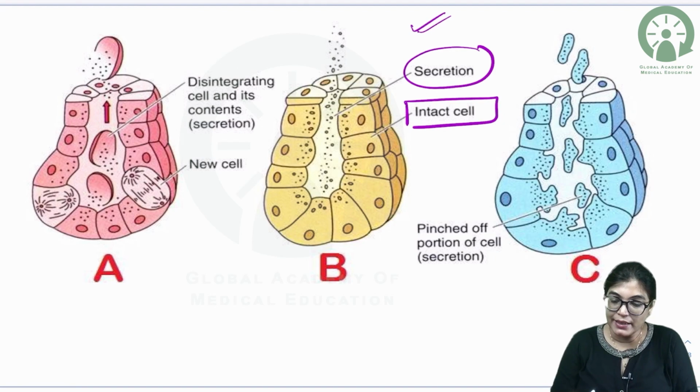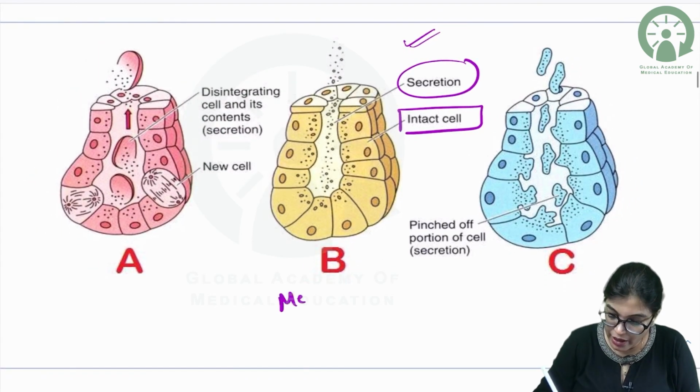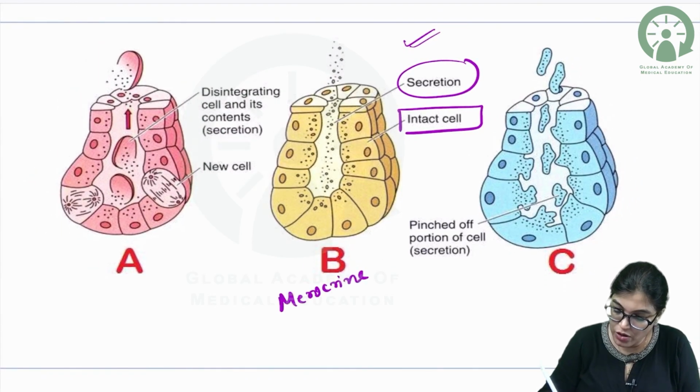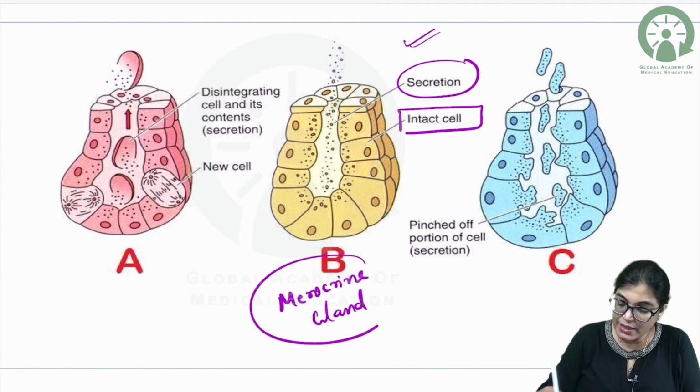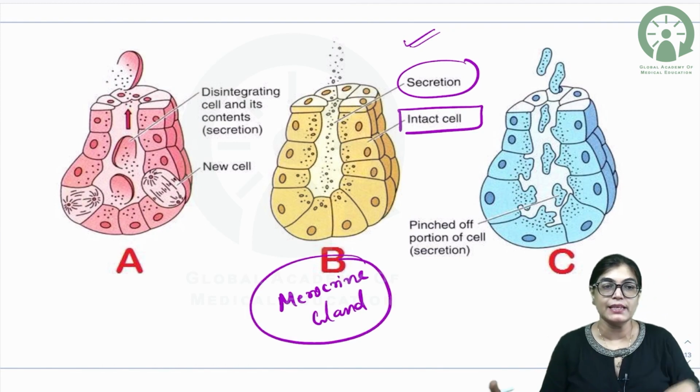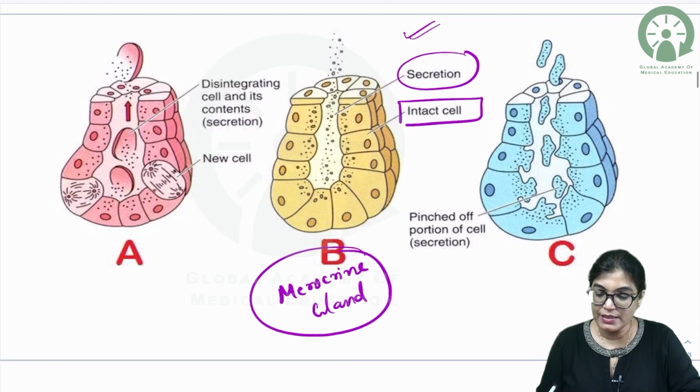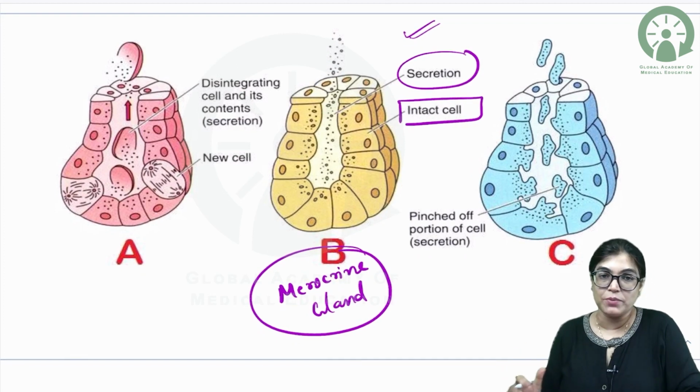Such kinds of glands are called merocrine. So, that means the B gland is a merocrine gland, in which not a single part of the cell is distorted in the process of secretion.